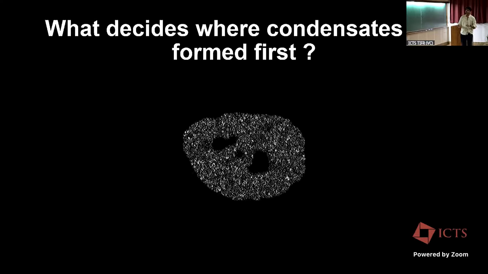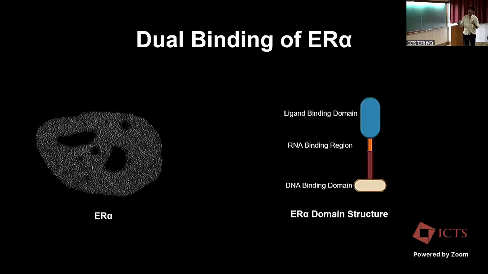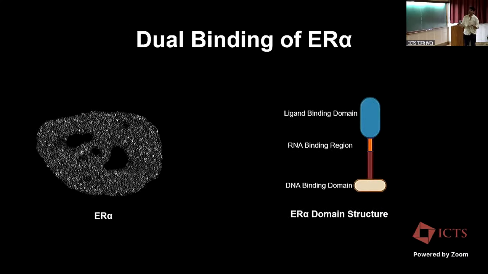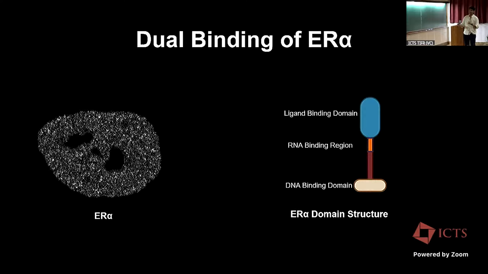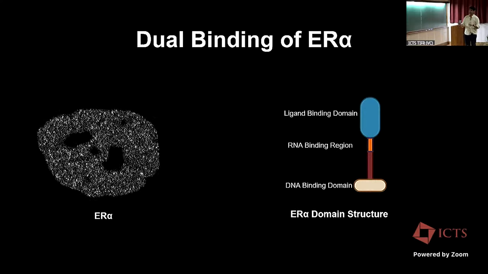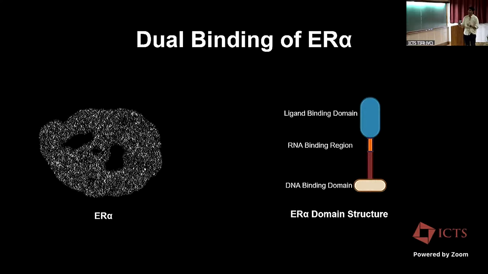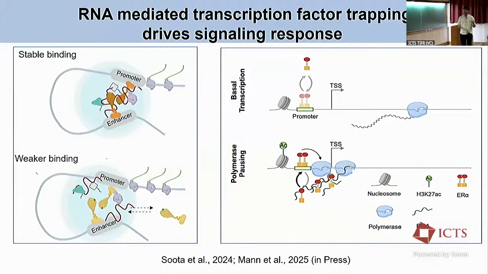Before getting into that, let me tell you what ER alpha looks like. This is a very crude diagram of how ER alpha is. It has a ligand binding domain, the RNA binding region, which is in the hinge region, and a DNA binding domain. So it has the ability to bind to both RNA as well as DNA. This RNA binding property of ER alpha has already been shown by two studies from our lab to affect the recruitment of condensates at different locations.